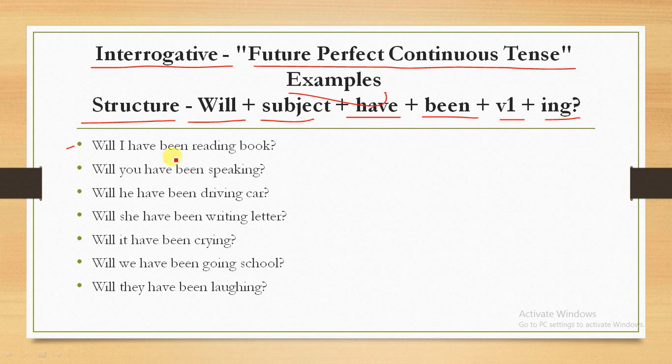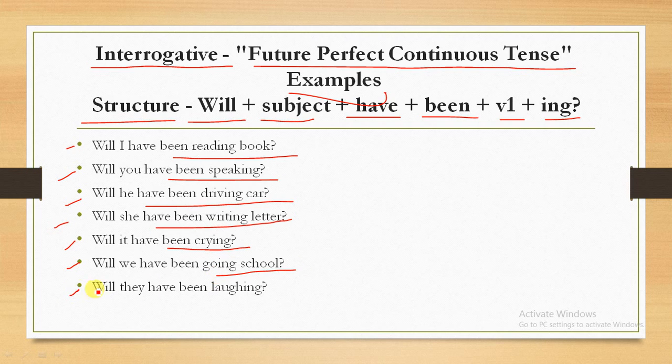Will I have been reading book? Will you have been speaking? Will he have been driving car? Will she have been writing letter? Will it have been crying? Will we have been going school? Will they have been laughing? Will comes first, then the subject comes, then have plus been plus verb base form plus ing.